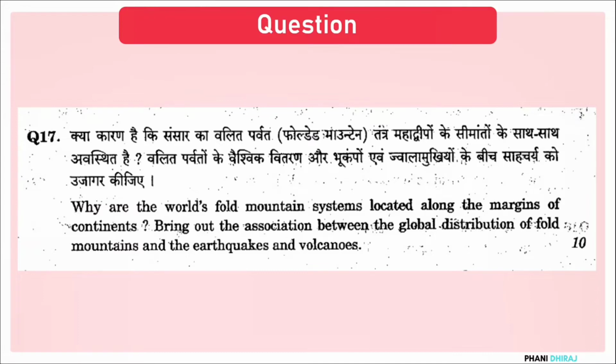And mind you, when they are asking for a specific thing, the best way to get more marks from the person who is correcting your papers is to give an example. My suggestion is, draw a small map of a particular region, draw the fold mountains of the region, give 2 or 3 earthquake zones or an active volcano in that region, and say this is the example. So that would fetch you an additional mark or two that may put you ahead of your competitors in exams like UPSC. So that is how you approach this question. Now moving on to question number 18.